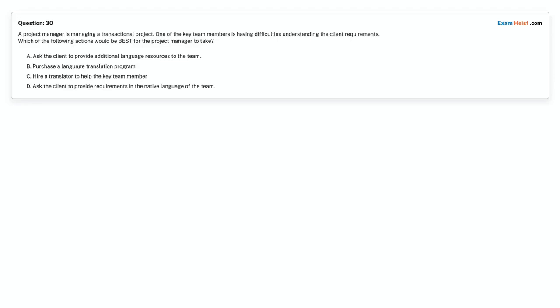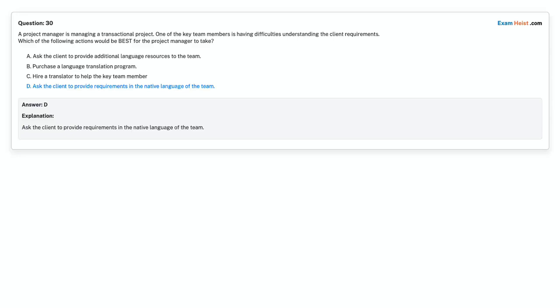Question 30. A project manager is managing a transactional project. One of the key team members is having difficulties understanding the client requirements. Which of the following actions would be best for the project manager to take? Option A. Ask the client to provide additional language resources to the team. Option B. Purchase a language translation program. Option C. Hire a translator to help the key team member. Option D. Ask the client to provide requirements in the native language of the team. Choose the correct answer. Correct answer is Option D.